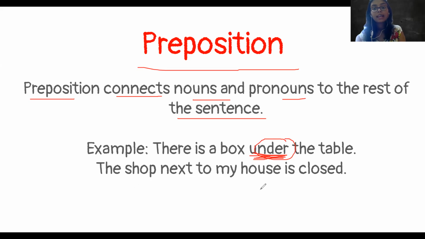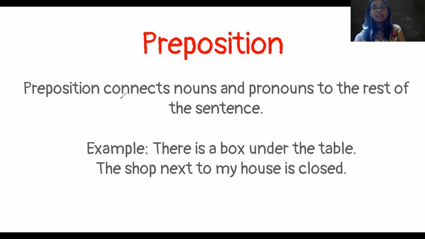The shop next to my house is closed. Next to. There's a shop and there's my house. But where is the shop? It's next to my house. So this is how a preposition connects nouns and pronouns to the rest of the sentence. Now quickly write this down in your notebook.